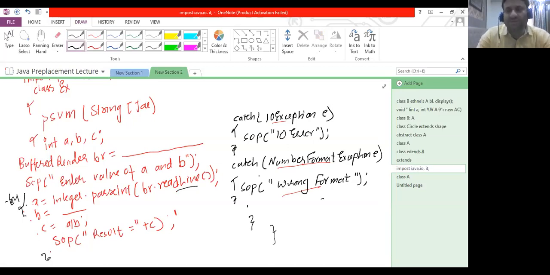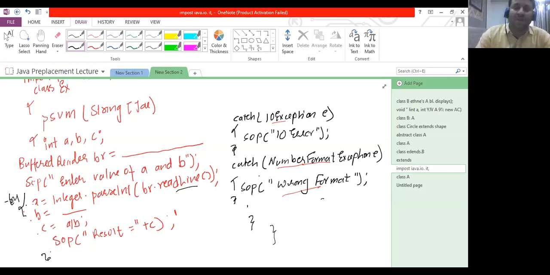There are two types of exception, checked and unchecked. In this example, my main is capable of generating arithmetic exception but is not handling it. The code in the try block can generate arithmetic exception if denominator B turns out to be 0, but we are not providing a catch for it. The system will allow it to compile, but if there is a problem, the program will abnormally terminate.